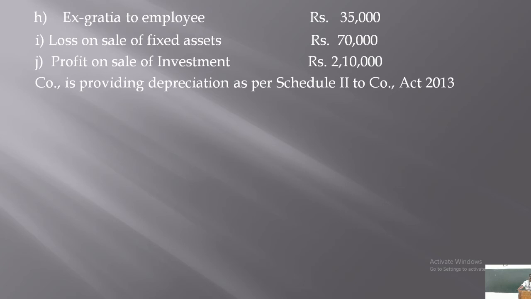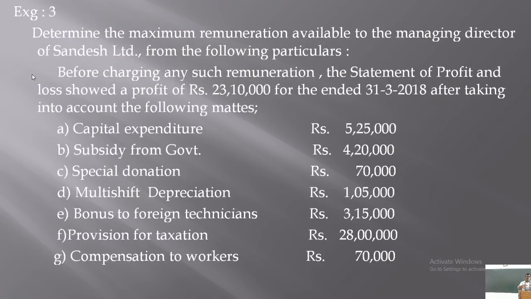The company is providing depreciation as per Schedule 2 of the Companies Act of 2013. Now what you have to do is calculate the net profit as per Section 198 of the Companies Act. While calculating the profit of 23,10,000, these expenses and incomes are already taken.